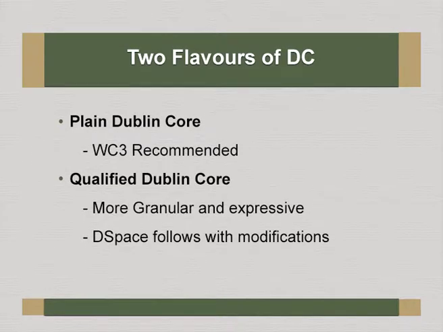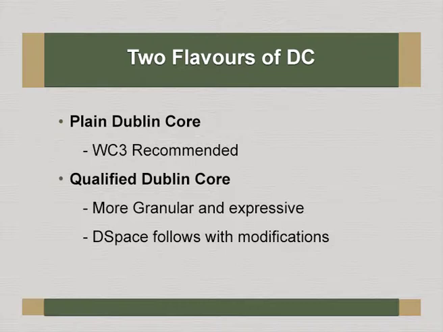Now, plain Dublin Core is W3C recommended, whereas qualified Dublin Core is more granular and expressive. DSpace follows qualified Dublin Core with modifications, but you can expose the metadata through OAI-PMH for data exchange in plain DC.